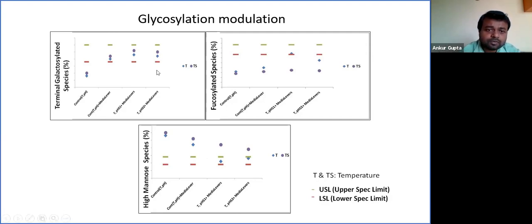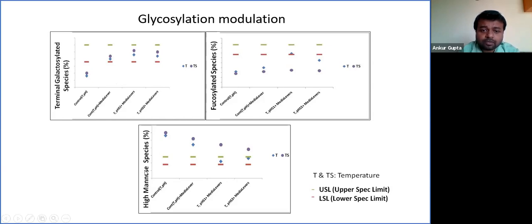The next option was to modulate a process lever. In this case, we used a pH strategy. In the next two conditions, we ran a culture at different pH, which means a pH shift strategy was used. With a change in pH, a slight increase in galactosylation level was observed. However, looking at fucosylated species, there was a drastic increase in fucosylation level in both conditions. However, PHS1 was better compared to PHS2.